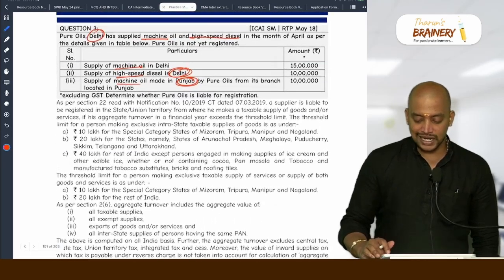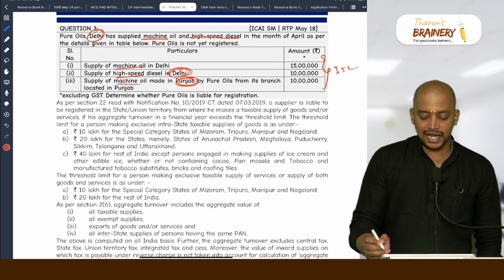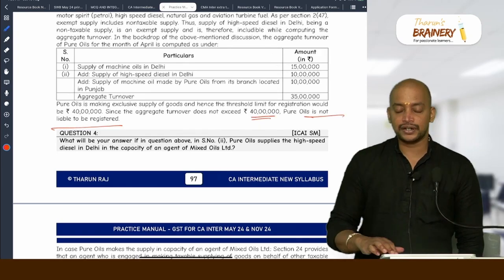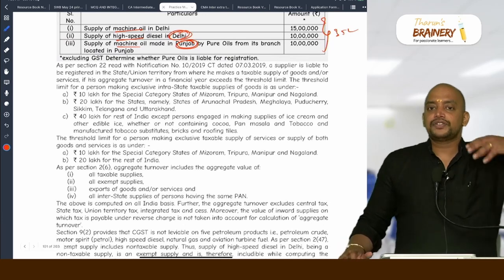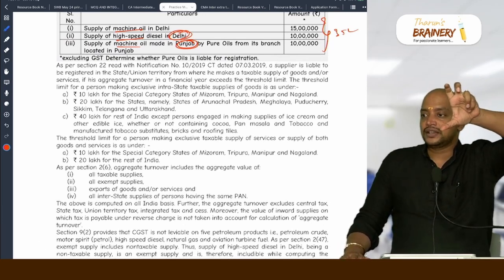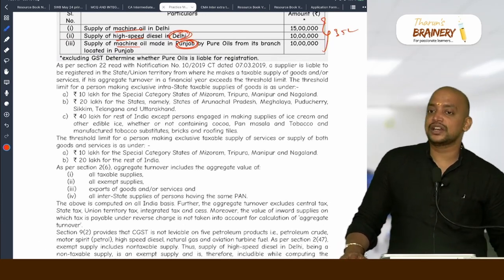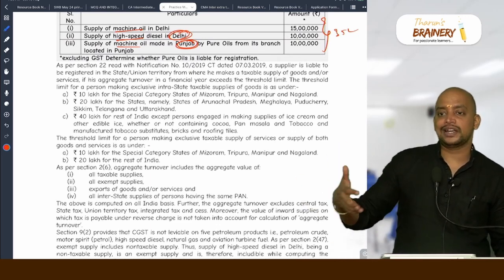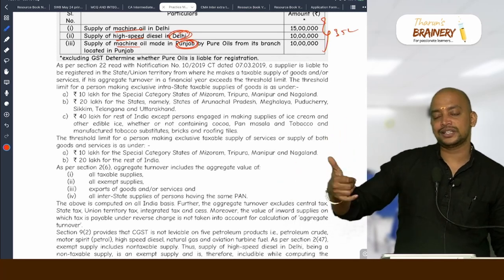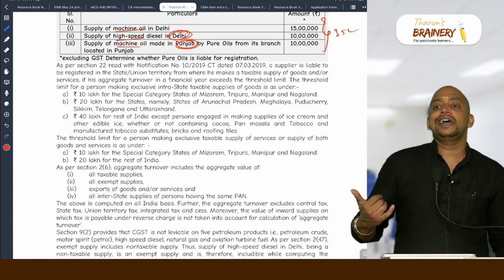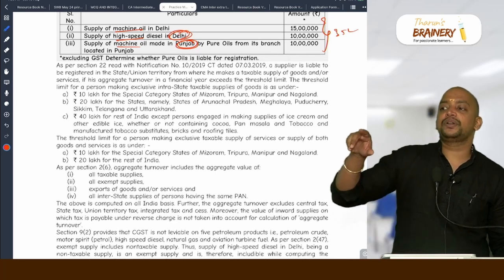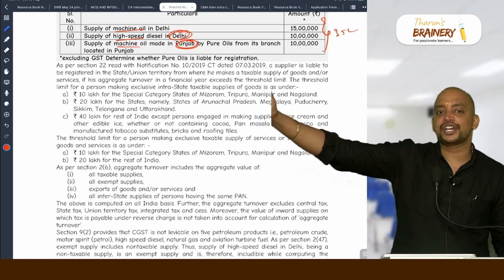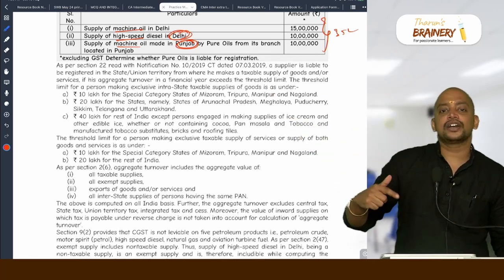And in this case, what is their aggregate turnover? 35 lakhs, which does not exceed 40 lakhs. Therefore, Pure Oil is not liable to be registered. What we need to do in presentation is that first you need to write about the threshold limit. So, if the business is in more than one state, and if none of the state is in Manipur, Mizoram, Tripura, Nagaland, Uttarakhand, Sikkim, Telangana, Arunachal Pradesh, Meghalaya and Puducherry, and they are exclusively engaged in supply of goods, the applicable threshold limit will be 40 lakhs. In the present case, the aggregate turnover is as follows. Do the computation. Finally, conclusion. Okay.